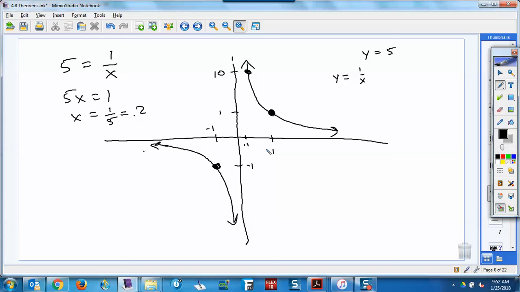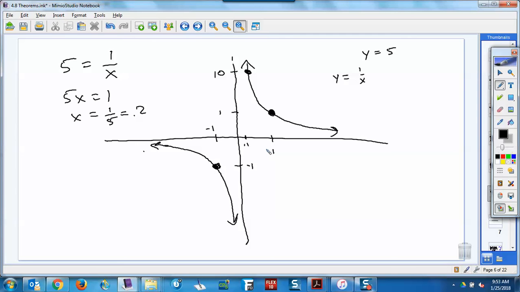I could let k be any value between 1 and 10, and I could find an x value between 0.1 and 1 that would give me that value. Let k be 7.37648. Set that equal to 1 over x. I can find an x value that would give you that out. So that means it's going to hit every y value in between, because I can take any one I want, and I can find an x that will go with it that's in that interval. That's what it says.